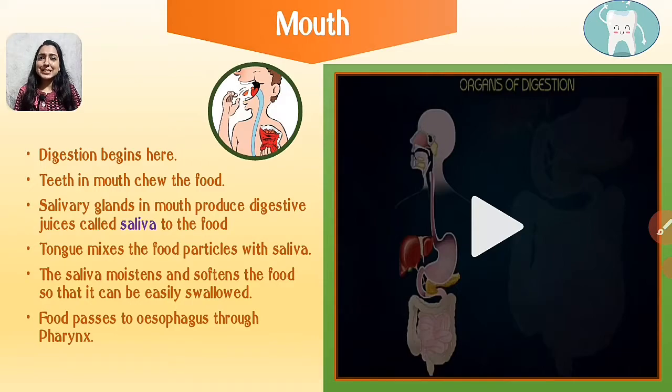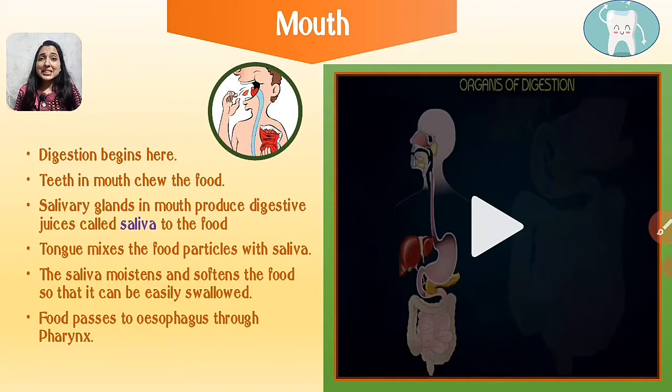Now let's discuss how the food is digested inside our body. Starting with the mouth. The digestion begins in the mouth. There are teeth which help in chewing the food. What do teeth do? They cut down larger fractions of food into smaller ones. There are salivary glands present inside our mouth. Those salivary glands produce a digestive juice which is known as saliva.